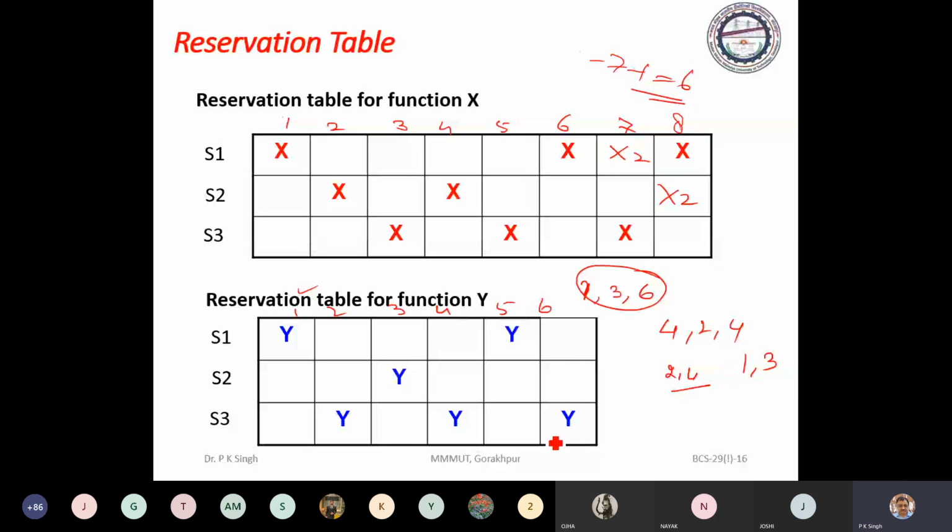Then the collision vector is: 1 means 0, 2 means forbidden, 3 is 0, and 4 is forbidden, so this is your collision vector. In this way we can compute the collision vector, and using it we will go for latency analysis and find the schedule, which we will discuss next time.